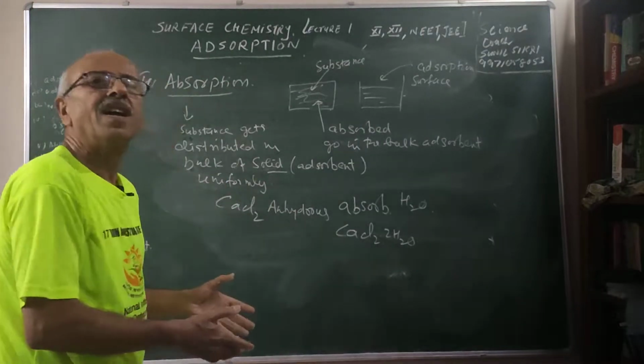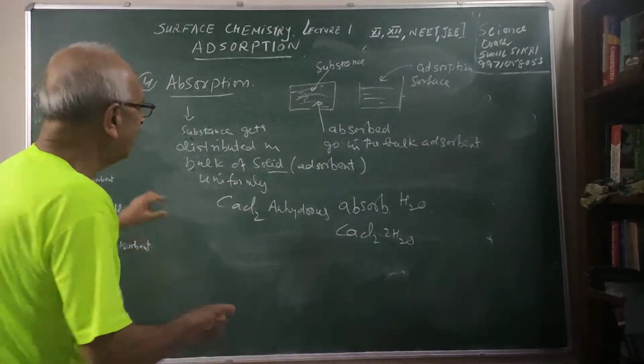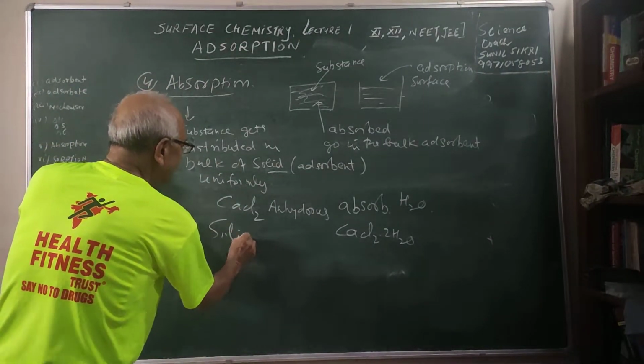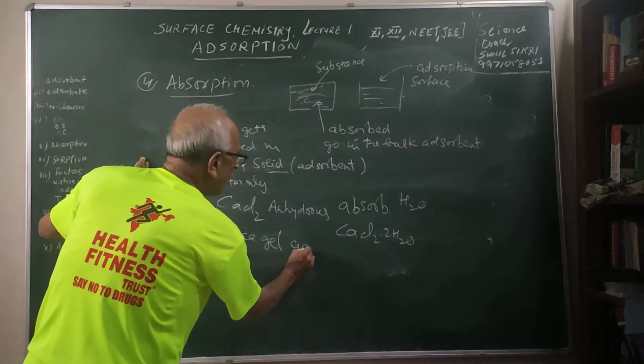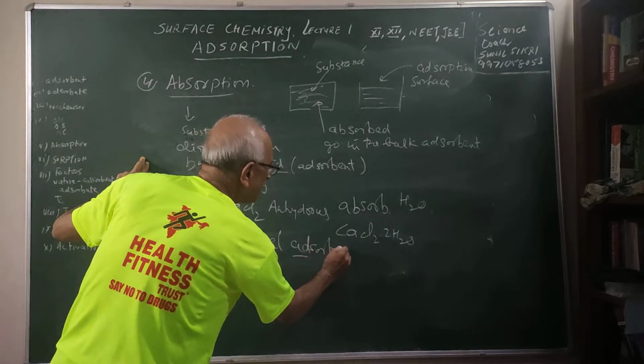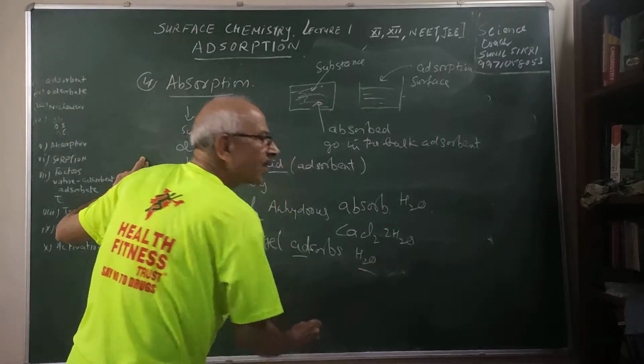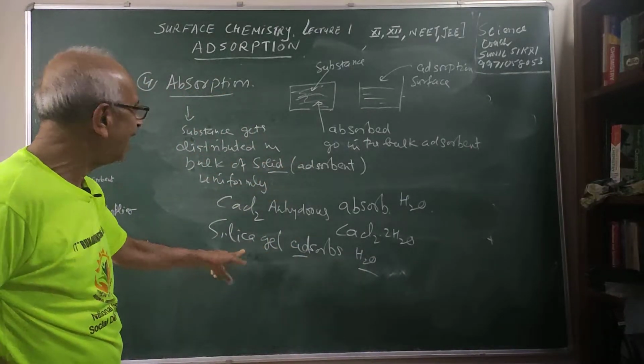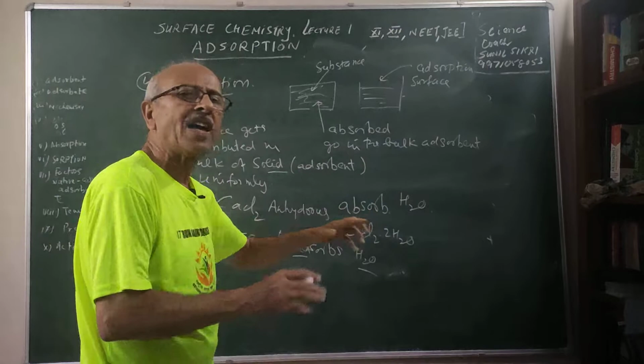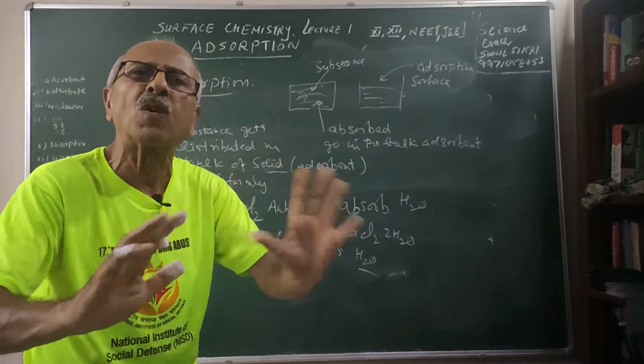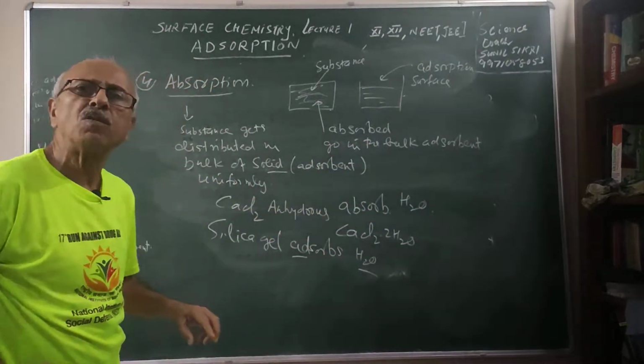It goes into the entire calcium chloride, whereas silica gel adsorbs H2O only at the surface. In calcium chloride, the entire water goes in the bulk of the calcium chloride and gets uniformly distributed.